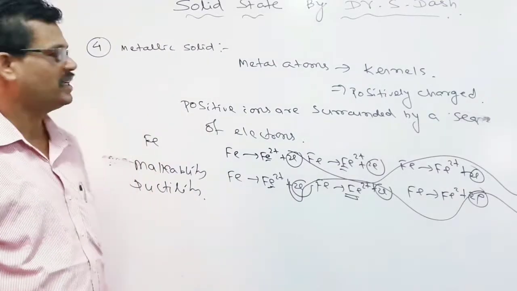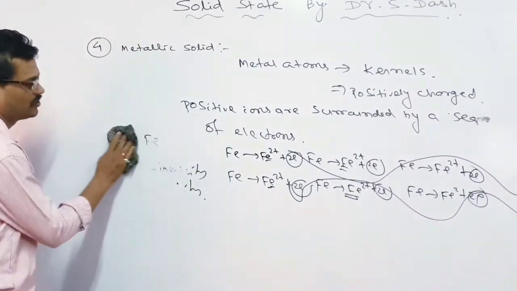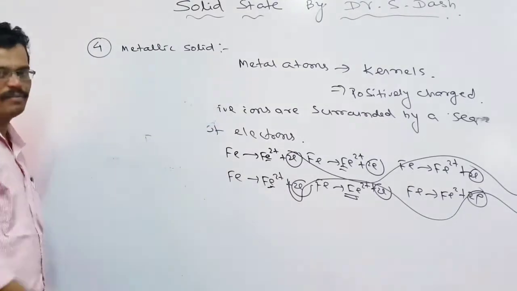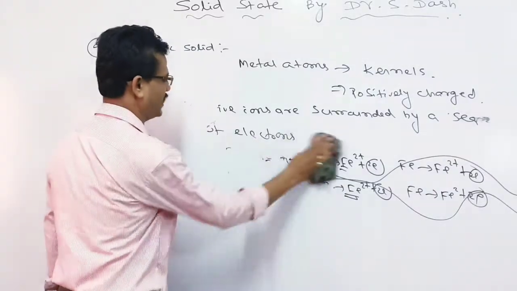Now we have to see there are four classes of crystalline solids. We have to compare all these solids with respect to their properties and natures.